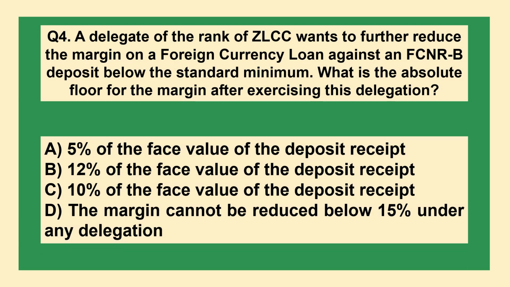A delegate of the rank of ZLCC wants to further reduce the margin on a foreign currency loan against FCNRB deposit below the standard minimum. What is the absolute floor for the margin after exercising this delegation? A, 5% of the face value of the deposit receipt. B, 12% of the face value of the deposit receipt. C, 10% of the face value of the deposit receipt. D, the margin cannot be reduced below 15% under any delegation.